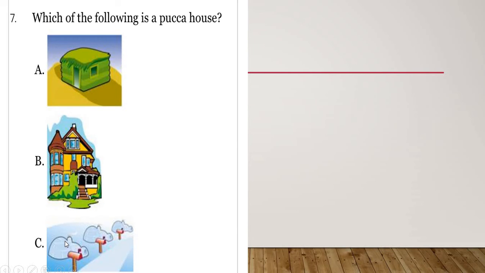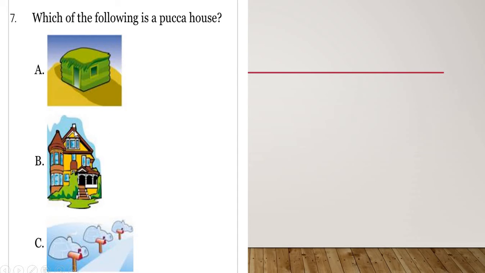This is not a Pakka house. So you need to select the house which is made up of bricks and cement. That is what the Pakka house means. This is what we have already discussed. Do you think this is made up of bricks? No, it looks like it is made up of straw and other materials.